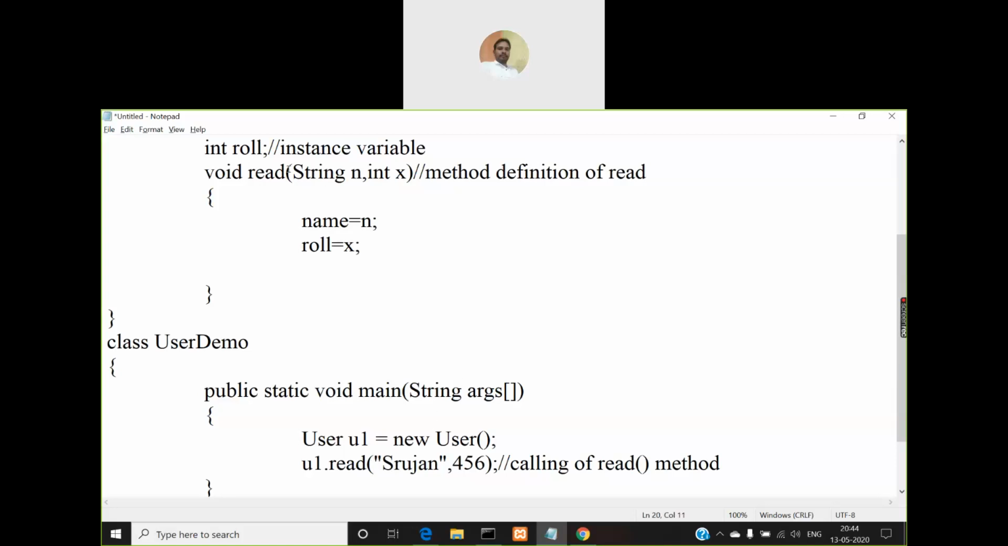Here I have two parameters, so you need to pass two parameters here. And the order of the parameters is, first one is string, second one is integer. So here also first one must be string, second one must be integer. Okay, you cannot change the order, right? Is that clear? So this is how you make a call. So when I call this read method, I'm passing Srujan and 456. Now I don't want these values, I want to use something else.